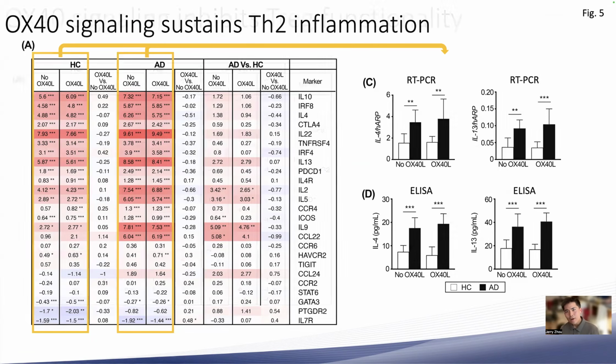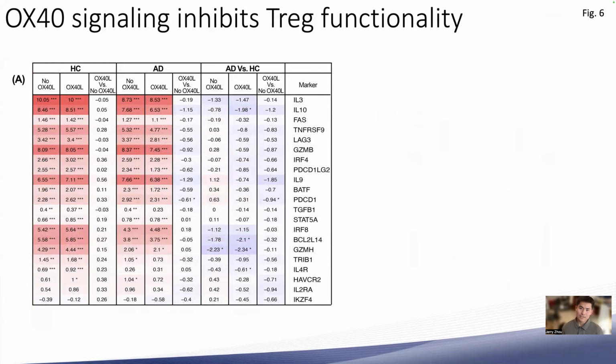So then, how might the OX40 pathway be exerting its effects if we don't see a signal in the effector CD4s? Well, remember, it was not only the effector CD4s who showed abnormally high expression of OX40 in AD. The regulatory T cells, the canonically immunosuppressive T cells, did as well.